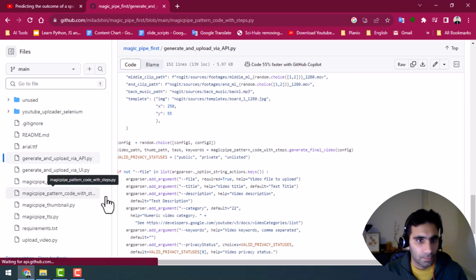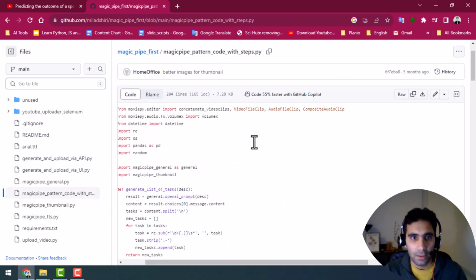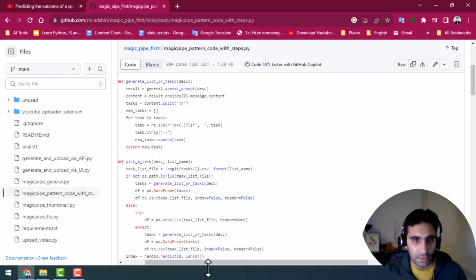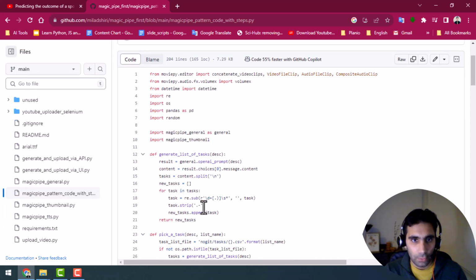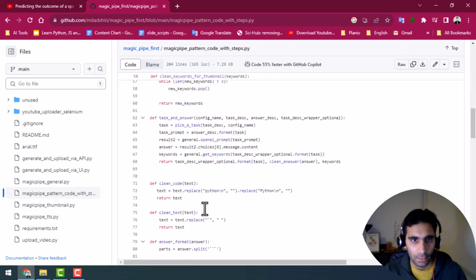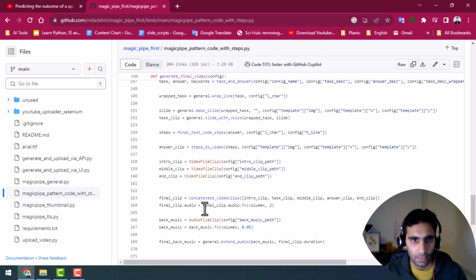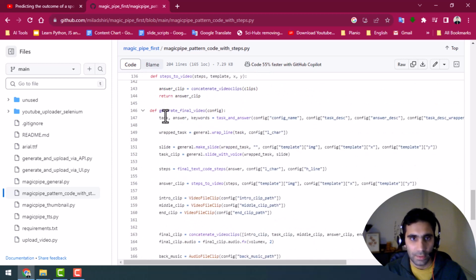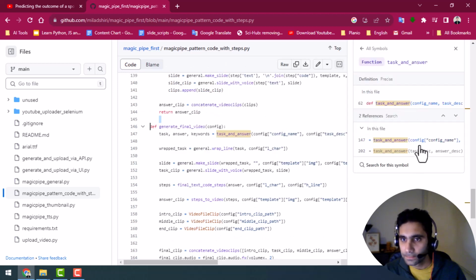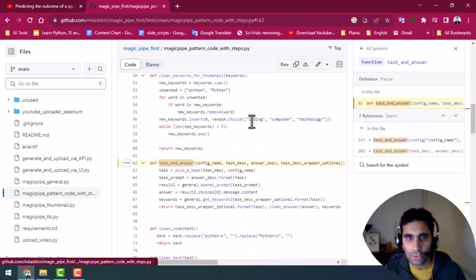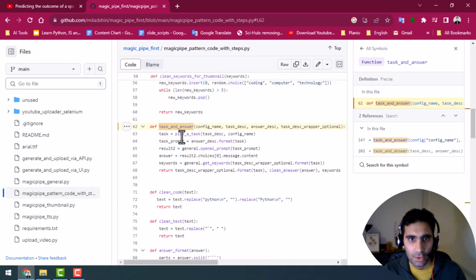So this script here, and we have different functions. Let's look for the big one. So this is generate final video. So here we have another function, task and answer. And this task and answer, let's take a look at this. So it's here. You see this task and answer uses pick a task again.